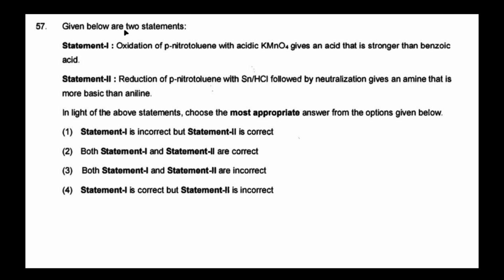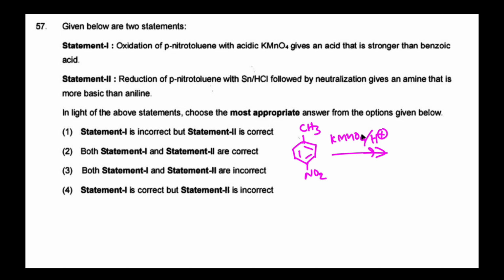The next question: given below are two statements. Statement 1. Oxidation of para-nitrotoluene with acidic KMnO4 gives an acid that is stronger than benzoic acid. Statement 2. Reduction of para-nitrotoluene with Sn/HCl followed by neutralization gives an amine that is more basic than aniline. Let's go through the statements one by one.